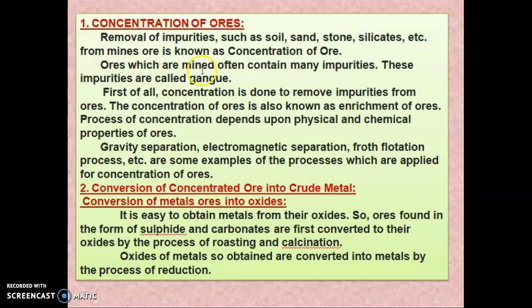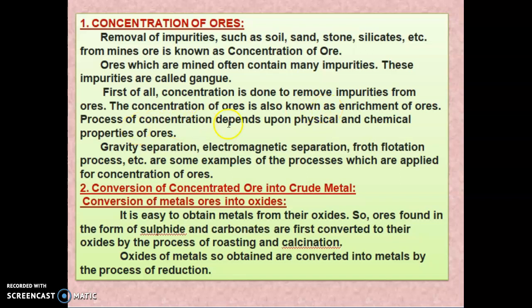So the ores which are mined often contain many impurities, and these impurities are called gangue. So the ore also contains some impurities when it is present in the mine. So those impurities are called gangue. First of all, the concentration is done to remove the impurities from the ore. So the concentration of ore is also known as enrichment of ore.